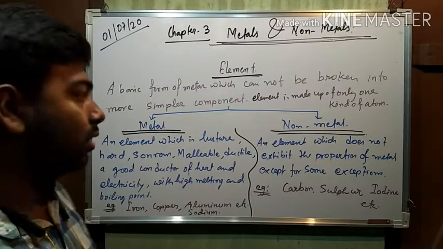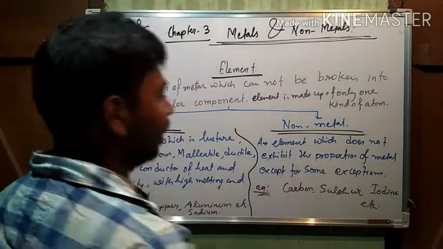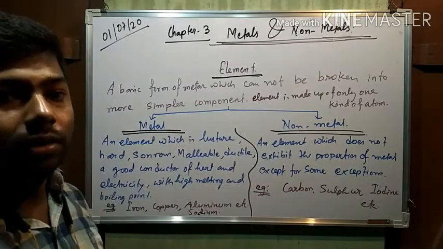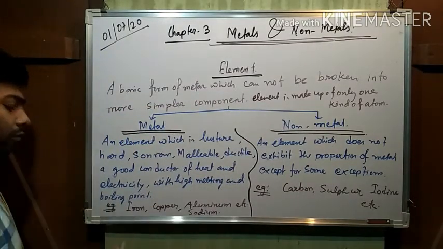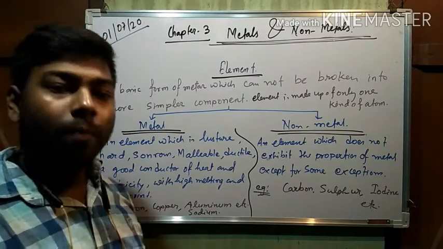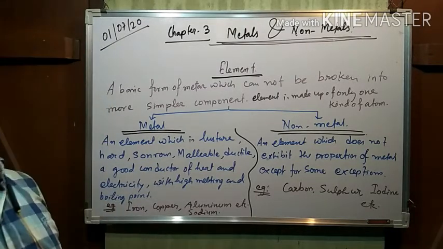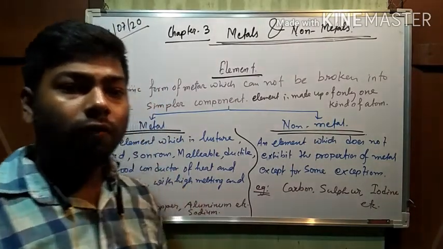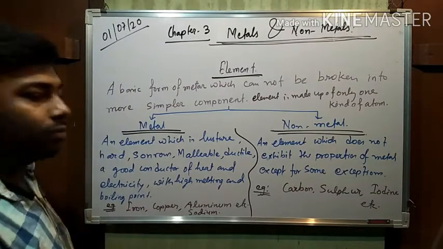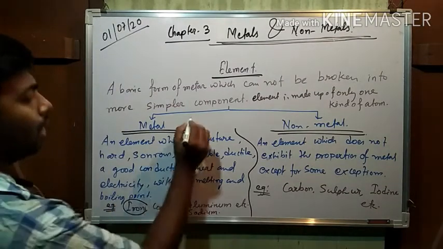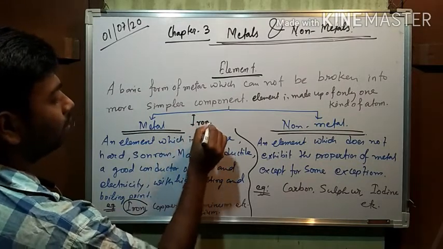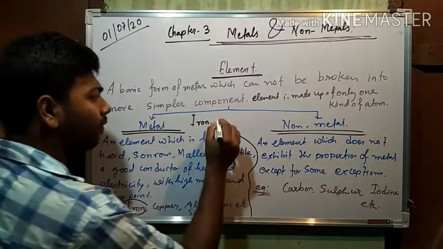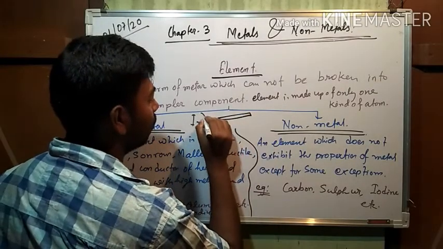For non-metals, an element which does not exhibit the properties of a metal, you can say it is a non-metal. For example, metals are iron, copper, aluminum, sodium, and non-metals are carbon, sulfur. For the first case, we are taking an example of iron, an iron rod.